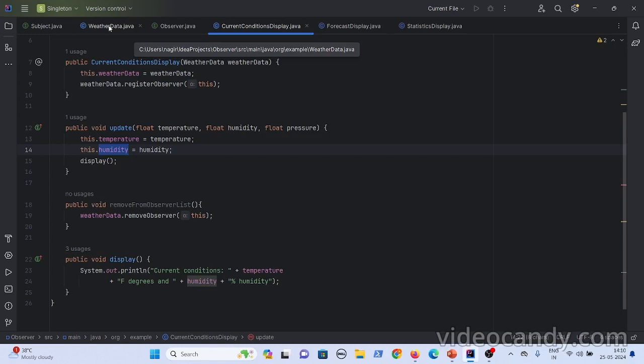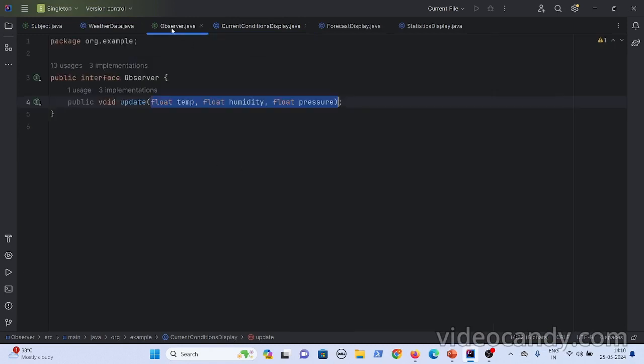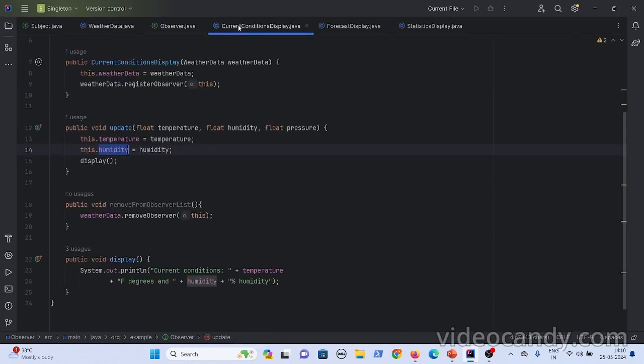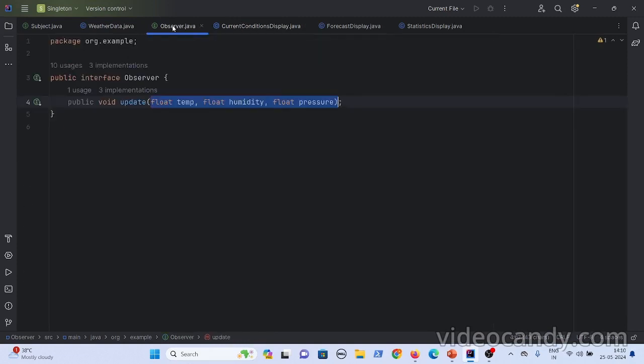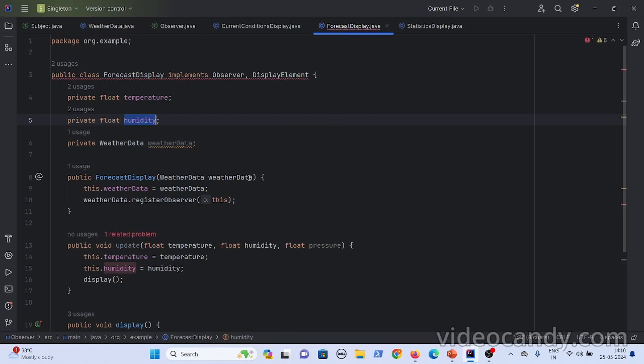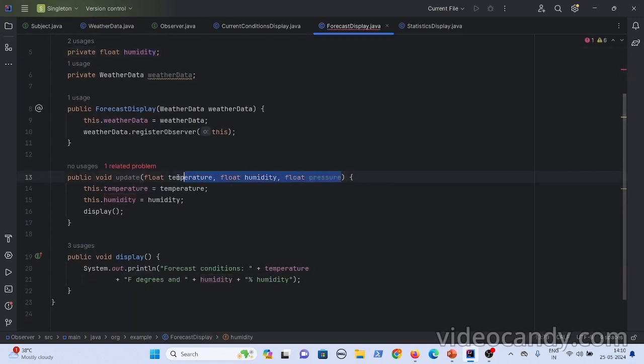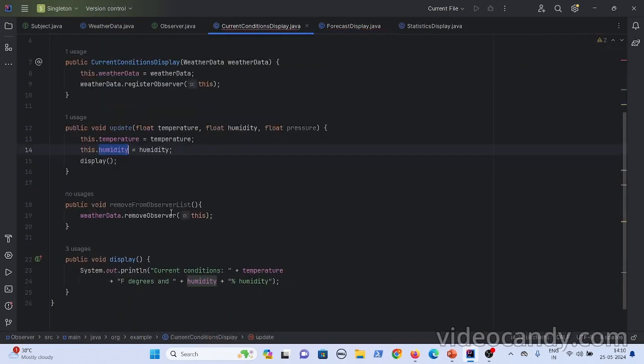I'll only come to you and fetch the data. Now, whatever we have done till now is the push mechanism. How can we change this code to the pull mechanism? Instead of sending the complete data, you can just call update. Now even if you see, you don't need this in the current conditions display.